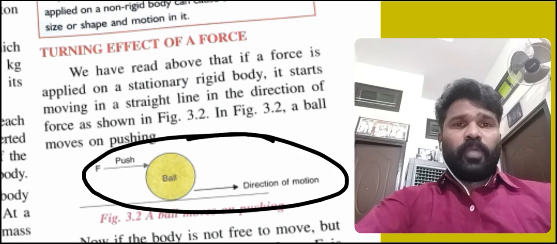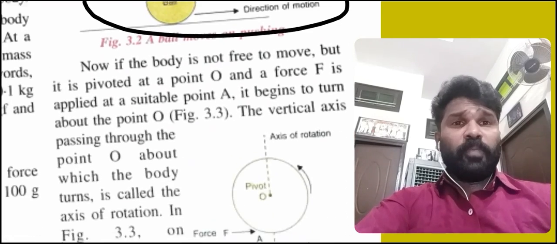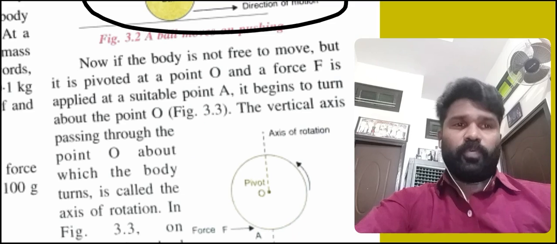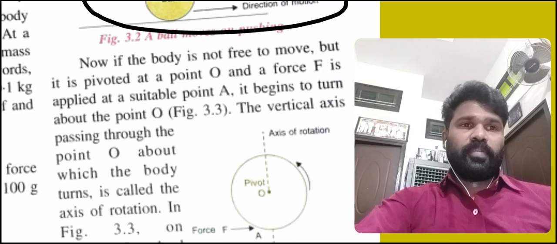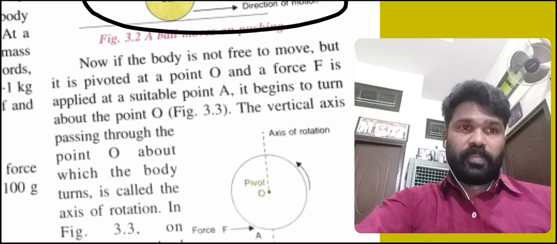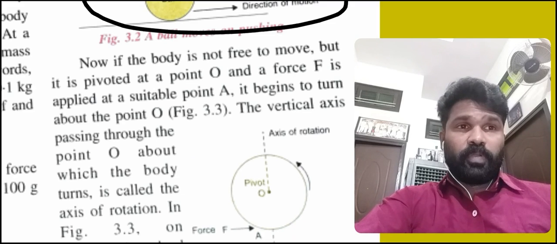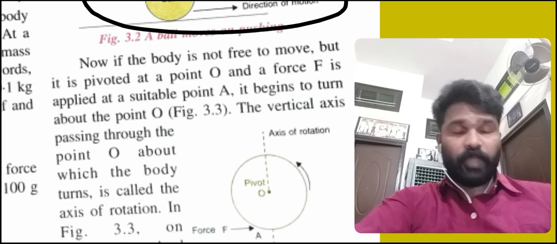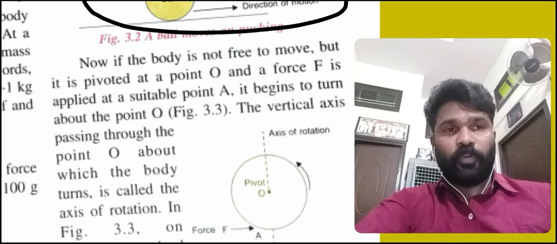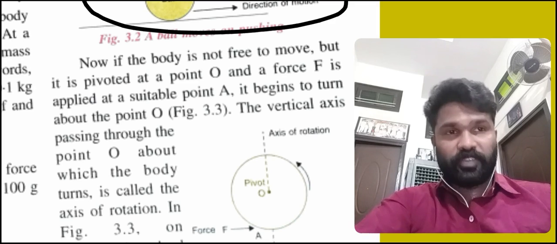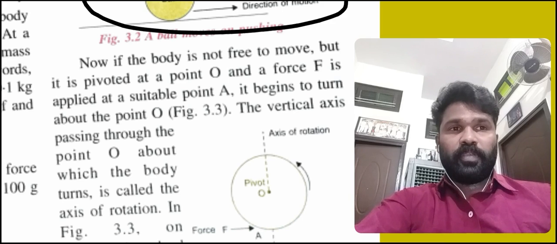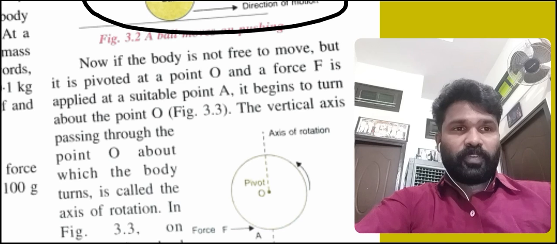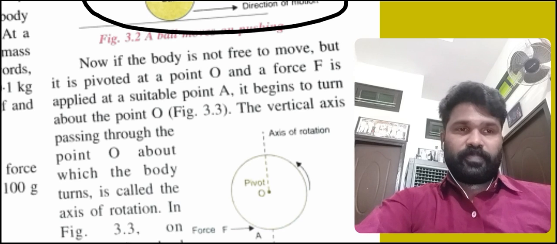Now, if the body is not free to move, don't think that every body will start to move if we apply force. Sometimes if we apply a force to a stationary rigid body, it won't move. What will happen? It will start to rotate there itself.